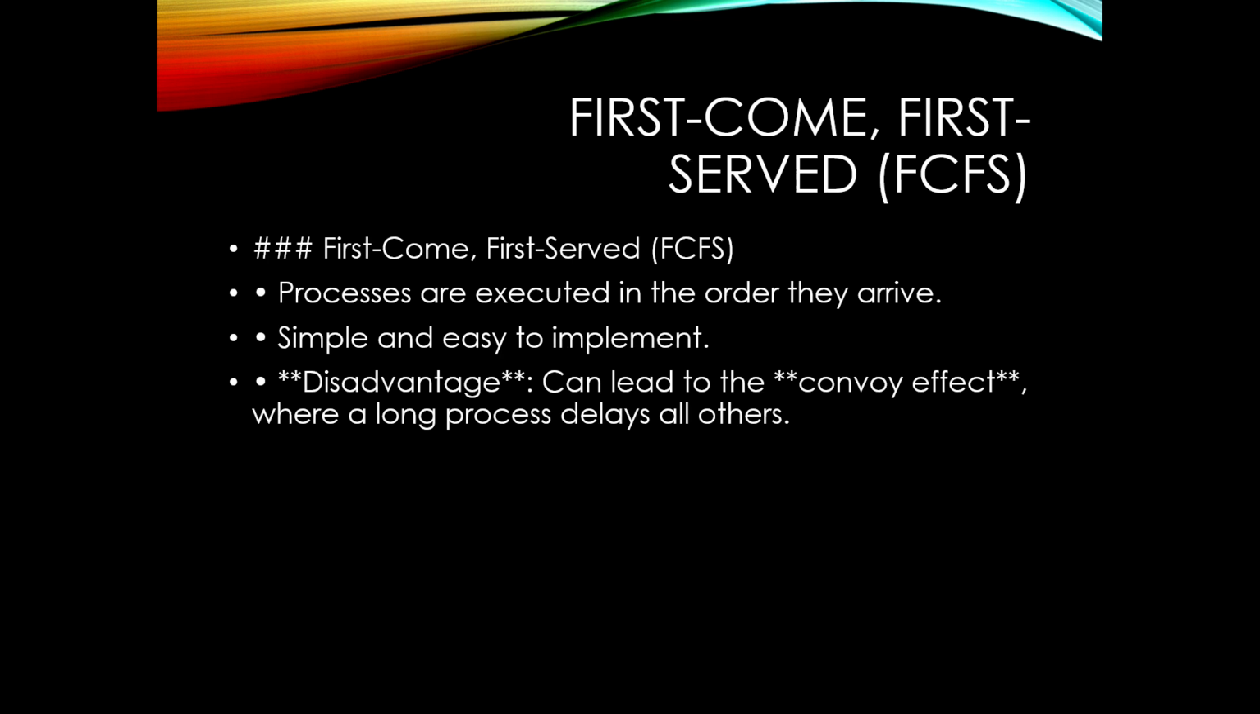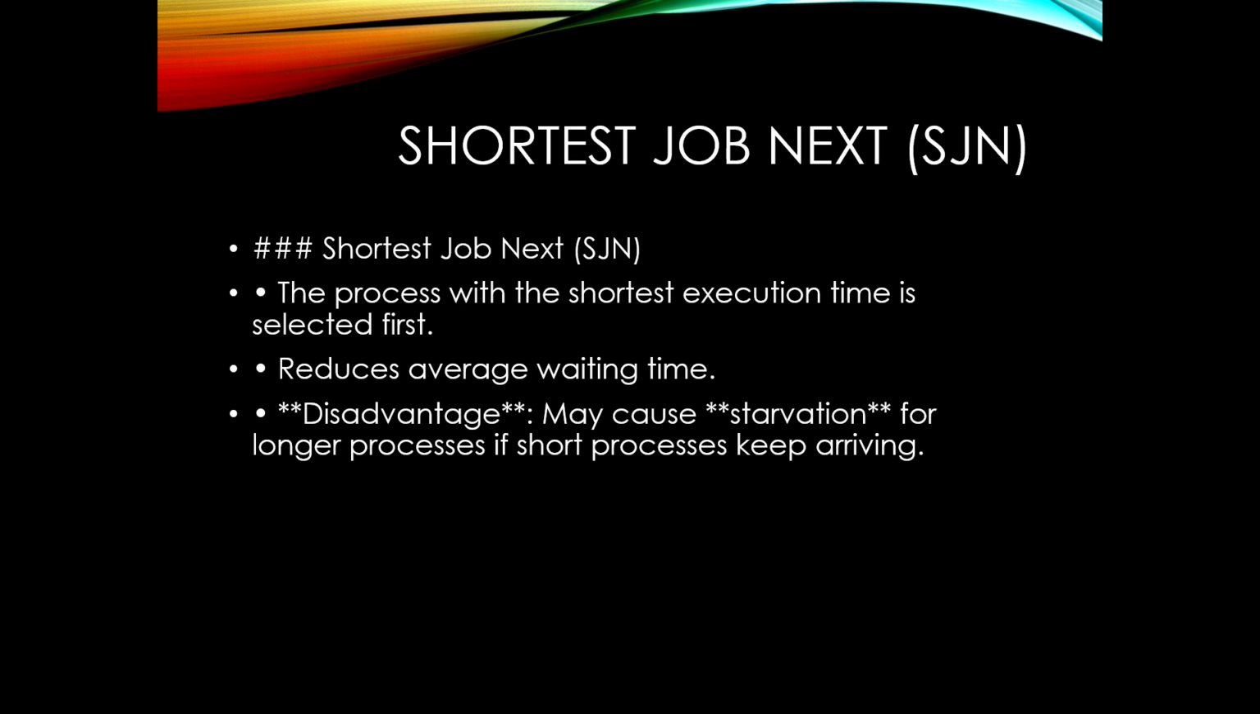The simplest approach. Processes are served in the order they arrive. Problem: a slow process can block faster ones, causing the convoy effect, like waiting behind a person with a huge order at a coffee shop. Next, shortest job next. The CPU selects the shortest task first to minimize waiting time. Problem: longer tasks might starve because short tasks keep getting preference.